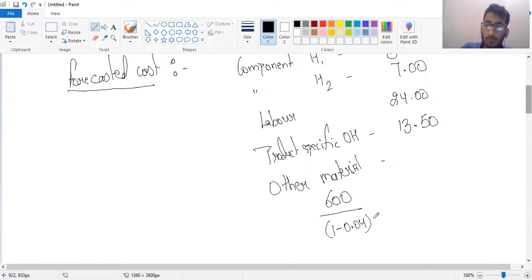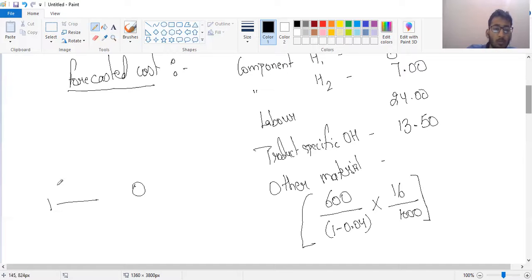So you require 600 grams, and 4% is the normal spoilage. And what is the price of 1 kg? It is 16 rupee per kg. So 16 rupee is for 1 kg. So for grams, it is divided by 1000. Look guys, it is a very simple calculation which we used to do in early classes as well. If after 600 you are getting 4% spoilage, for 1% you will get this much spoilage.